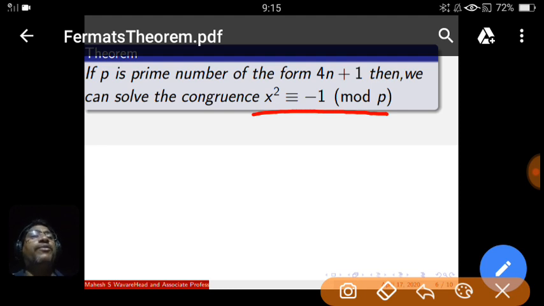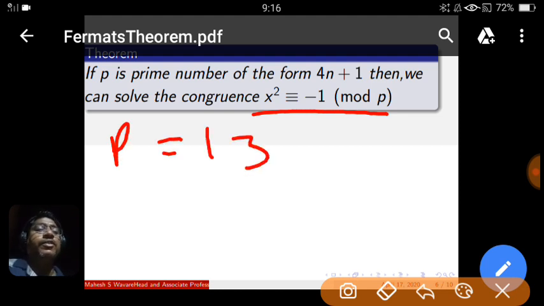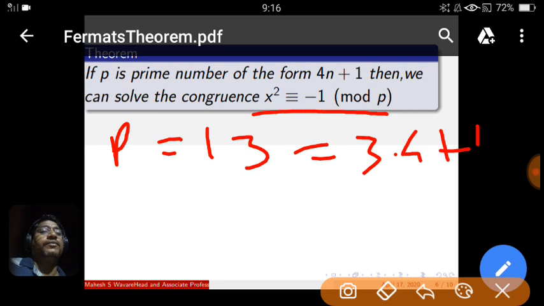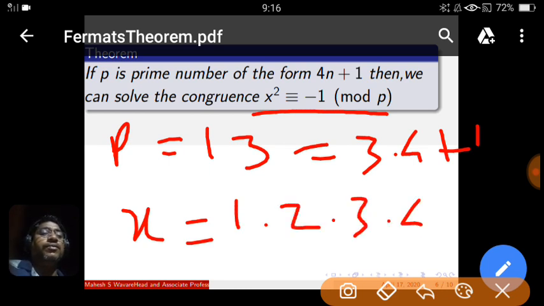Now before proving this, we also look at an example. Consider the prime number of the form 4n plus 1. What is this pattern? 3 into 4 plus 1. Now this solution we can calculate manually by taking the x value as 1 into 2 into 3 into 4 into 5 into 6.